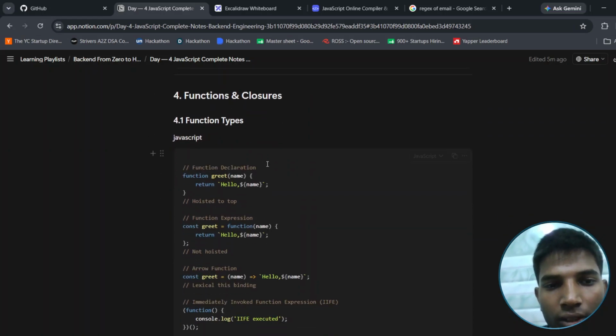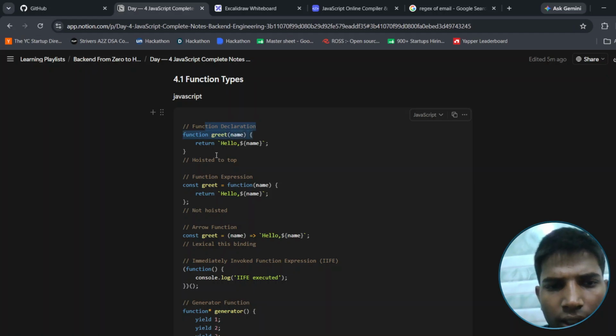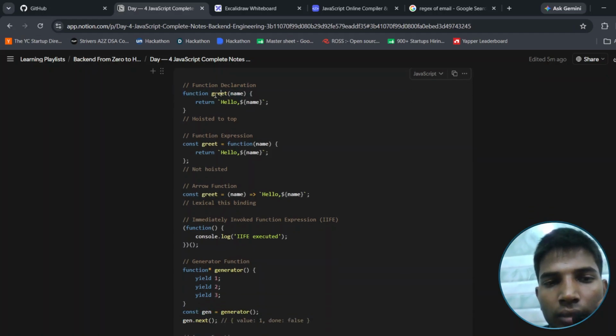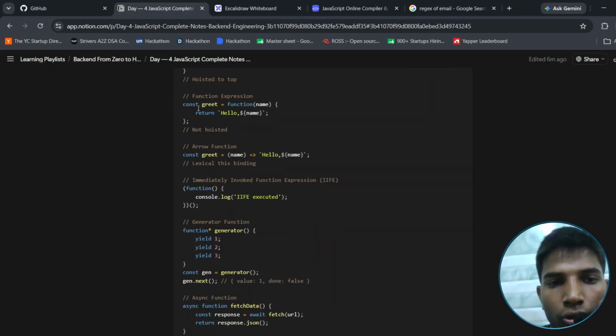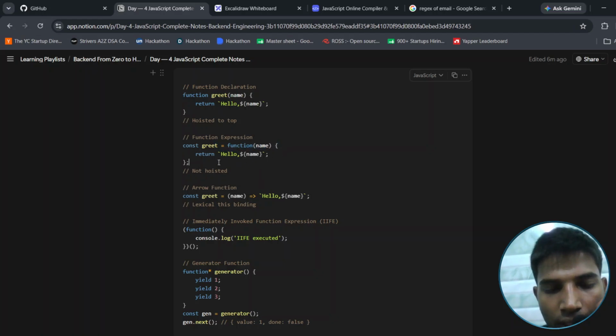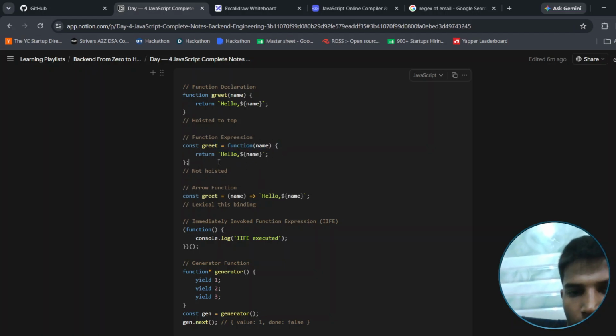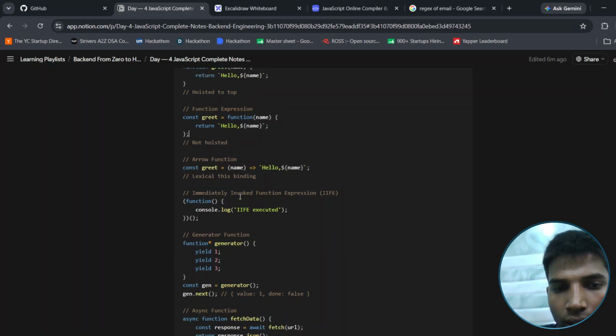Function and closure. Function types: JavaScript function declaration. For example, we create the function greet(name), return hello name, hoisted to top. const greet = function(name), not hoisted. Or the arrow function, which is the advanced function we can use here.